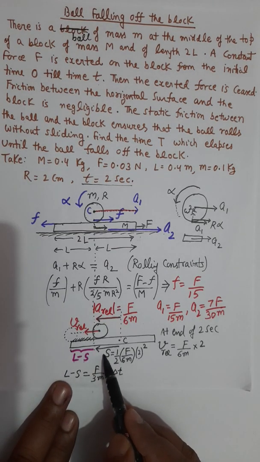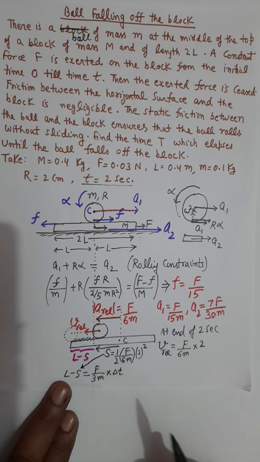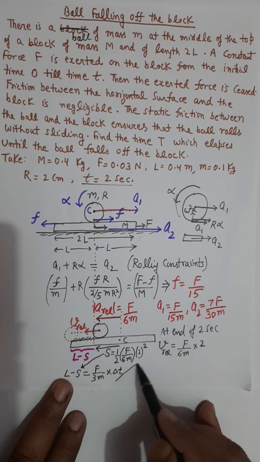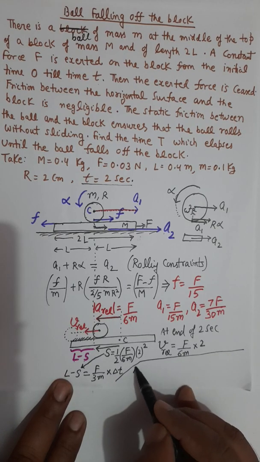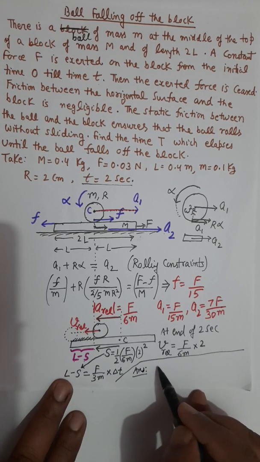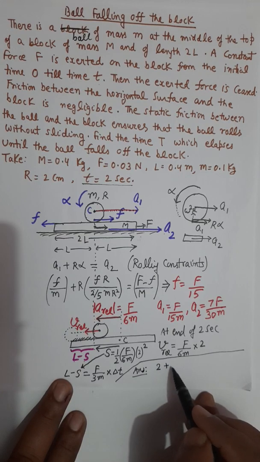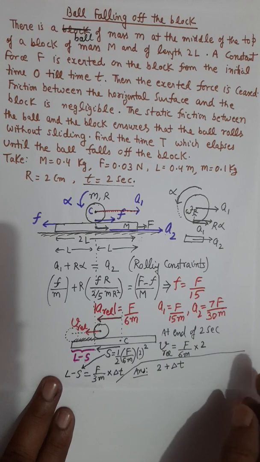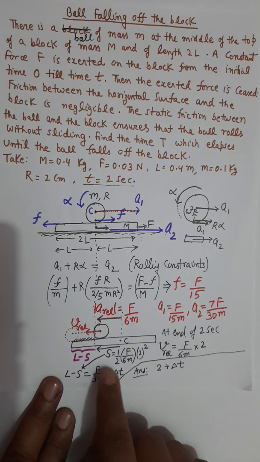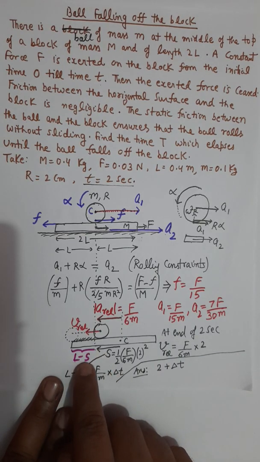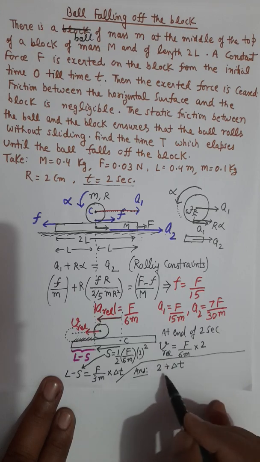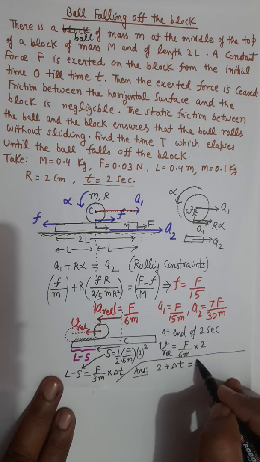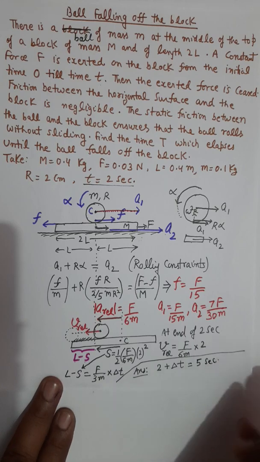And obviously you will substitute the value of S in this expression. So you will come to know delta t. And then the answer of the question will be 2 seconds plus delta t, because up to 2 seconds there was force, and then delta t is the remaining time for the remaining distance L minus S. So the total time will be 2 plus delta t, and when you put the numbers in it, you get the value as 5 seconds.